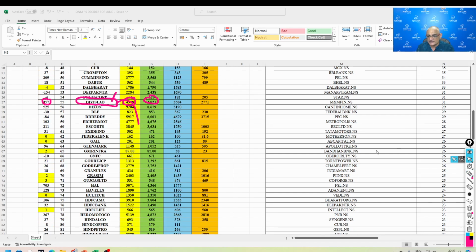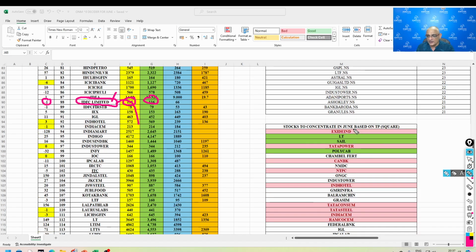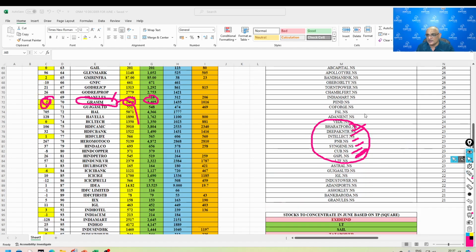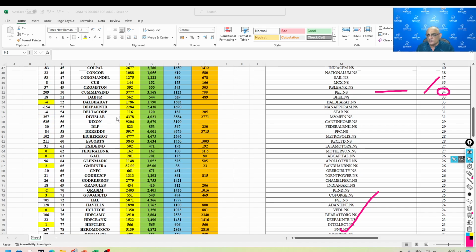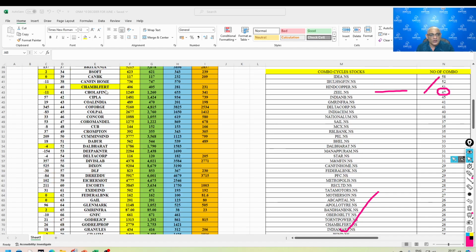So that is why we normally say the stocks to be concentrated are from the top. This is the sixth stock which we need to concentrate on, based on time, price, and other methods. If you go here, Chambal has 26 combinations for this month. So Chambal, based on the mega time element and on the price, where the difference is only 1 rupee, will give you a phenomenal move in that particular counter.